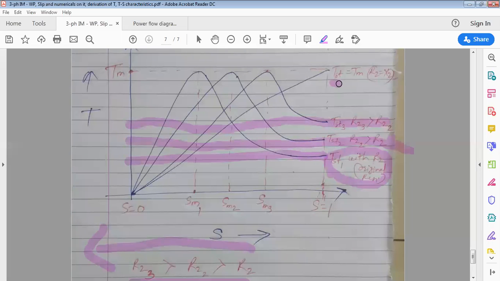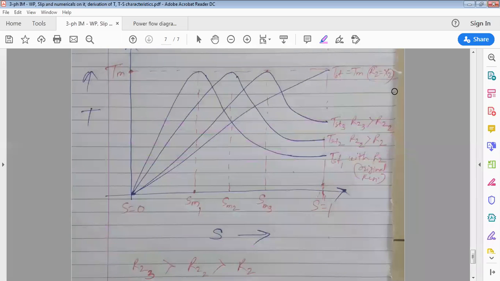If at start you want to produce maximum torque, then what is the condition? R2 should be equal to X2. I told you just now, when R2 and X2 become equal, the torque produced by the motor is maximum.